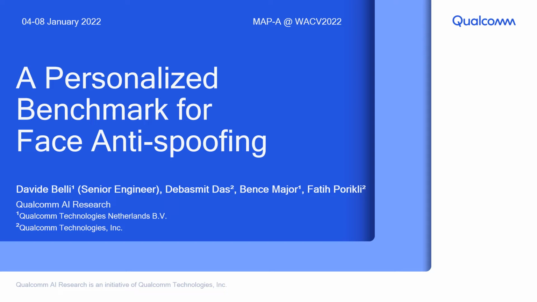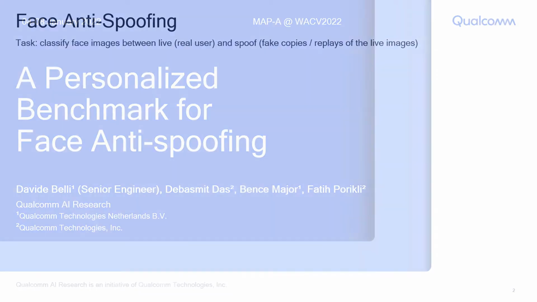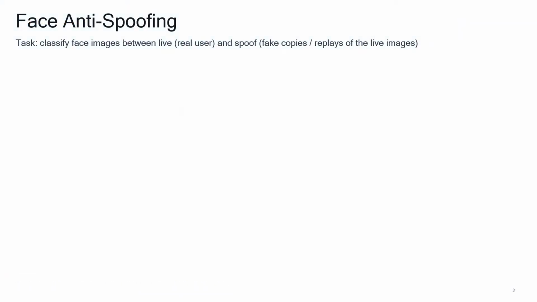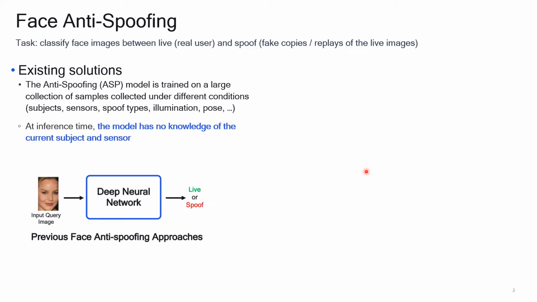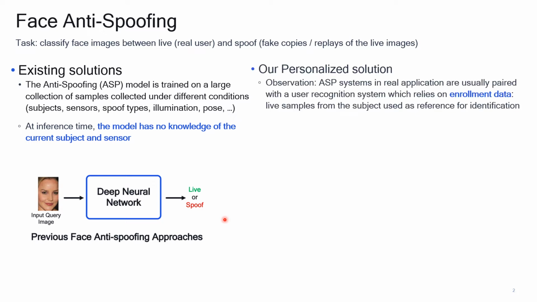In face anti-spoofing, the task is to classify a face image between live and spoof classes. Existing solutions consist of deep learning models trained on large datasets collected over different subjects, sensors, spoof types, and other conditions. At inference time, the anti-spoofing model outputs a prediction per sample without knowledge of the current subject or sensor. We propose instead a personalized solution to make the prediction aware of the subject and sensor.